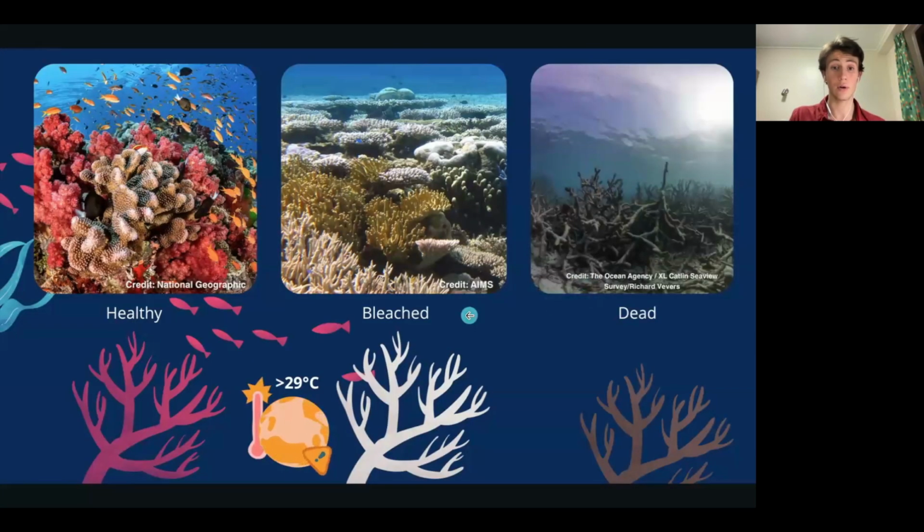However, recently, with the global rise of sea temperatures, these ecosystems are at risk of vanishing. As we can see, at approximately higher than 29 degrees Celsius, a phenomenon called coral bleaching happens, and when these higher temperatures are sustained, it leads to the mass mortality of corals and eventually the loss of the whole ecosystem. So what is bleaching and how can we prevent it from happening?